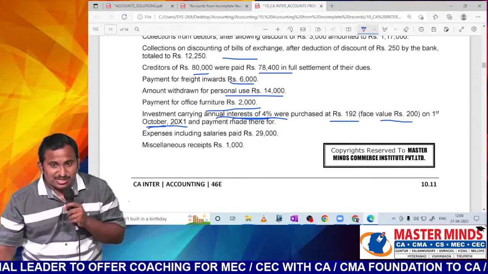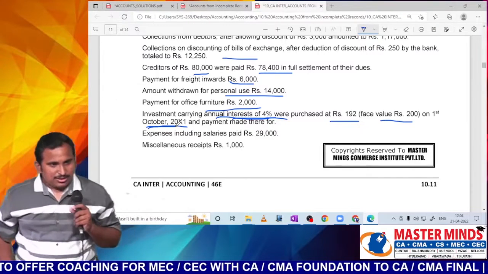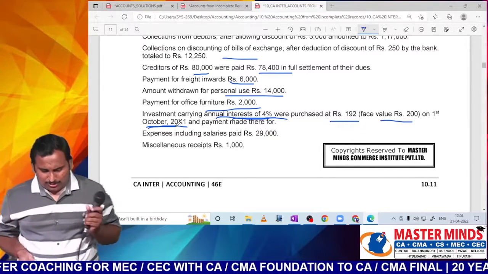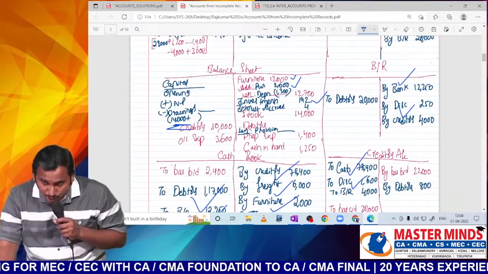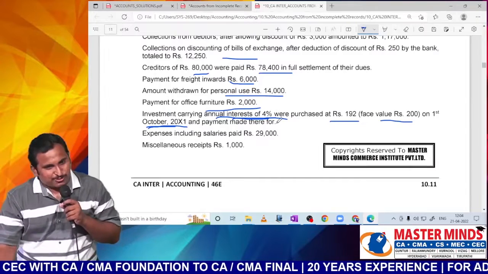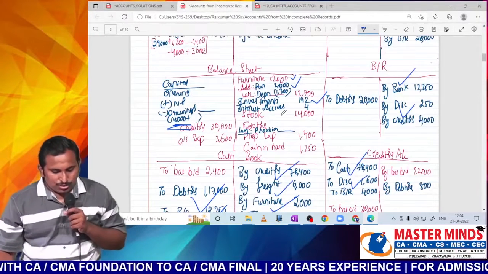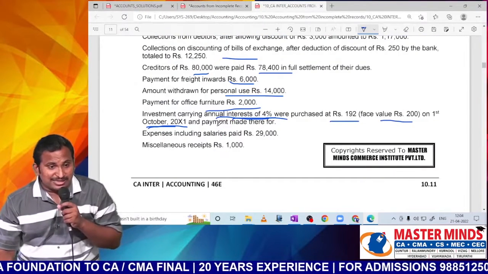When you have purchased on 1st October, for how many months will you receive interest? 6 months. You can earn an income of 6 months. How much? 200 into 4% into 6 by 12. So that you will show as receivable, because they have not said that the payment is received, sir.